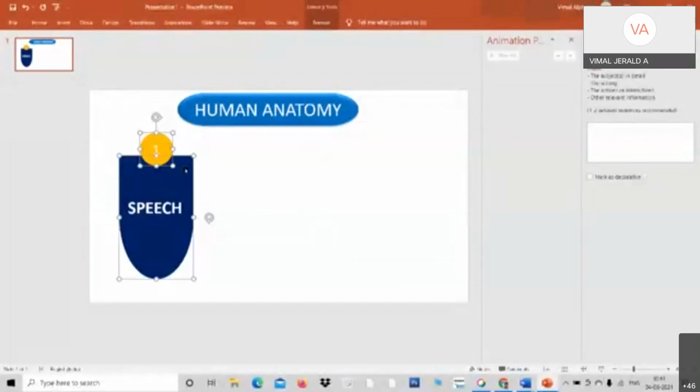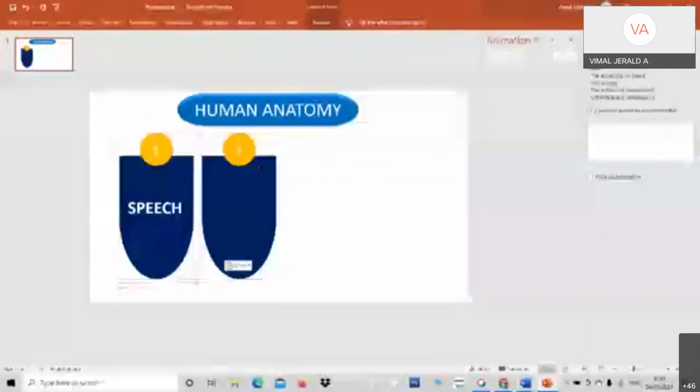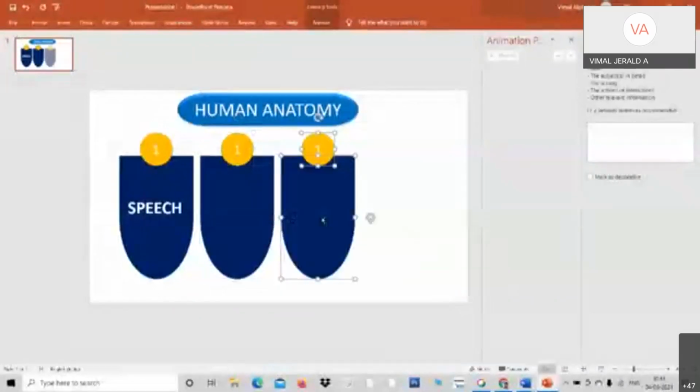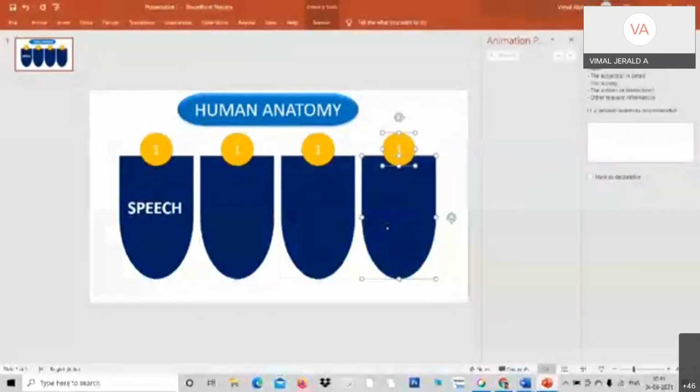Now I copy this. Process, please carefully note it. It is a trick actually. Instead of copy, I press Control D and keep it here. When I want one more, I make it Control D. See, with Control D, I can get so many.